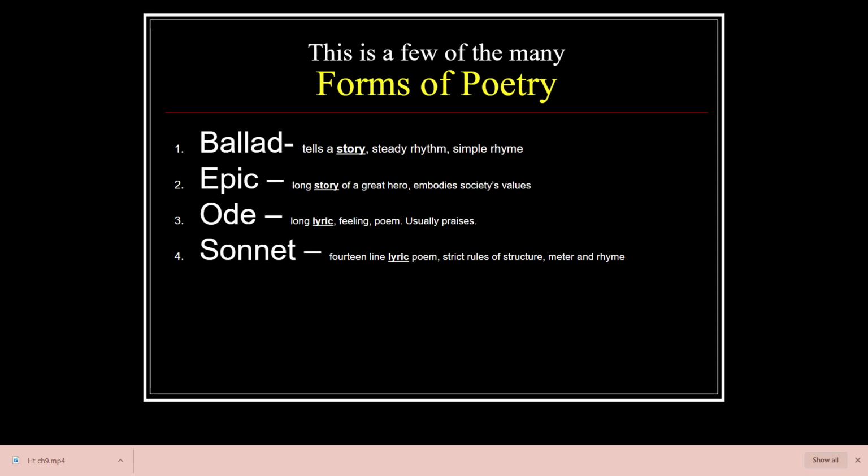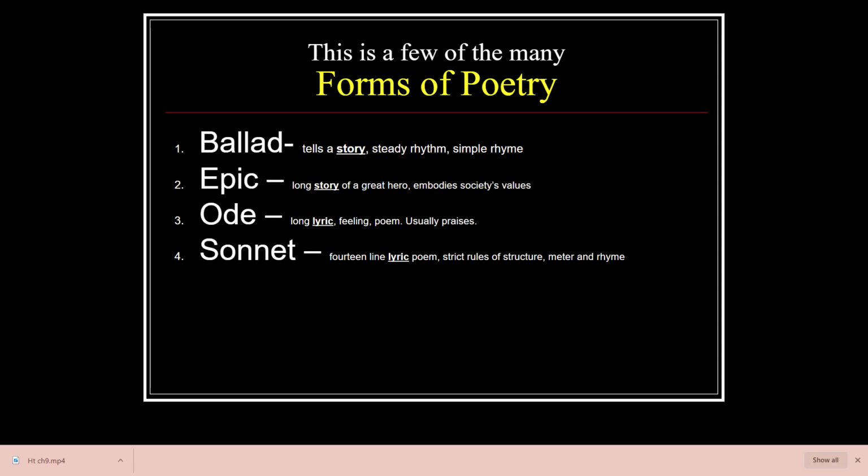There's many forms of poetry, and you may be able to just look at the poem and say, oh, it has 5 lines, I think this might be haiku, or this is 14 lines, I think this is a sonnet. And so you can recognize what kind of poem it is by its structure. It's 14 lines. It's 5 lines. The fact that it has a story and a simple rhyme is a ballad, right? A ballad tells a story, has a steady rhythm and a simple rhyme.